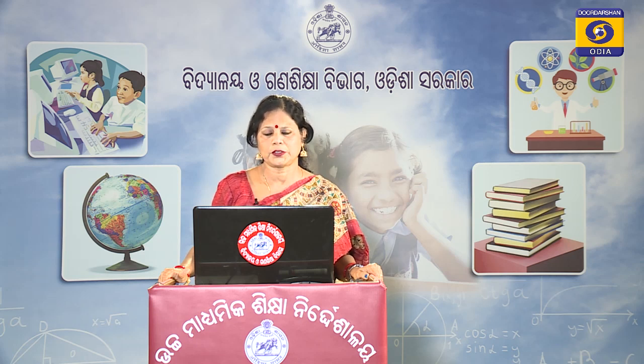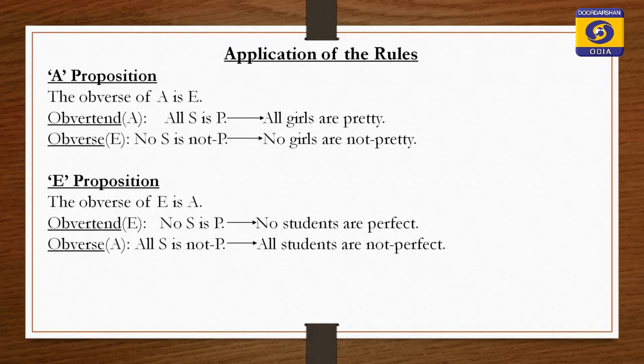E proposition distributes subject and predicate. In the conclusion, S is distributed and S also is distributed in A proposition, that is the overturn.